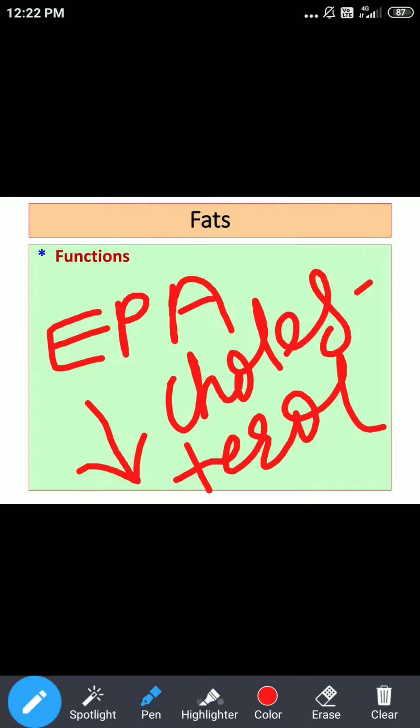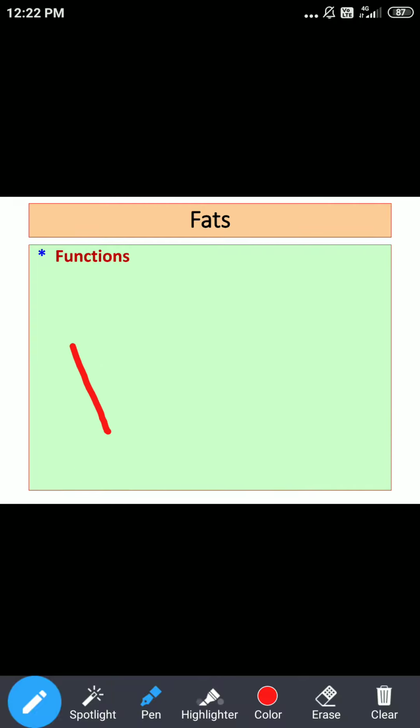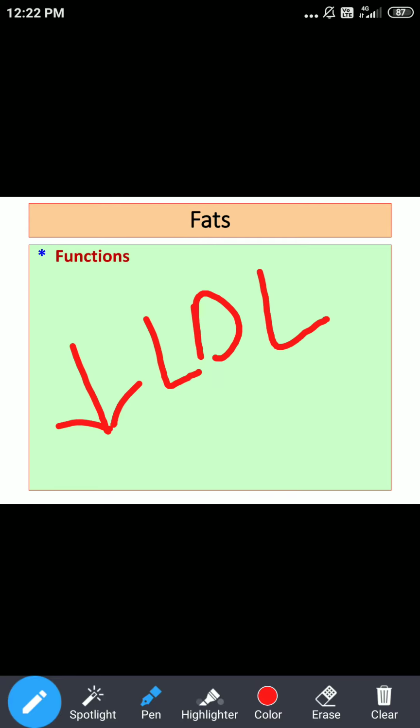At the same time, it reduces the level of LDL, low density lipoproteins. Regarding trans fats, we said they increase LDL level, but eicosapentaenoic acid helps to reduce the level of LDL.